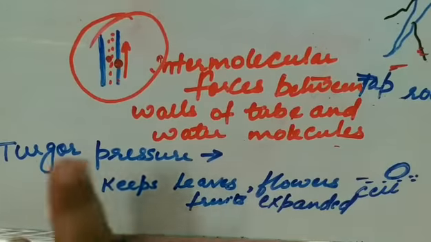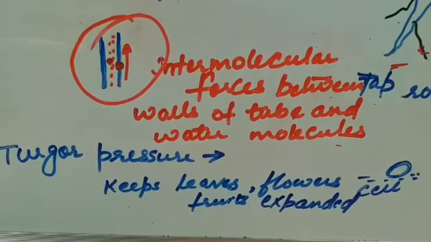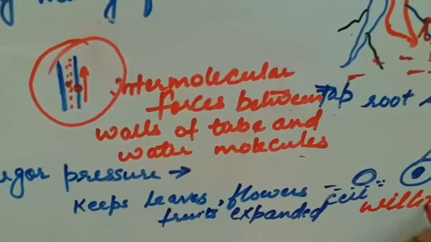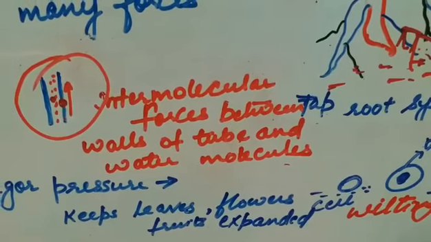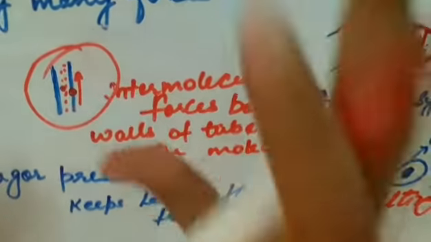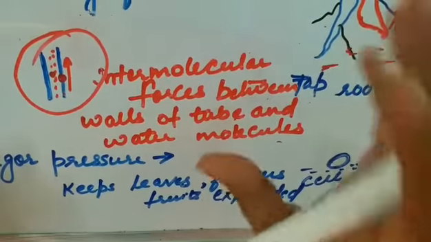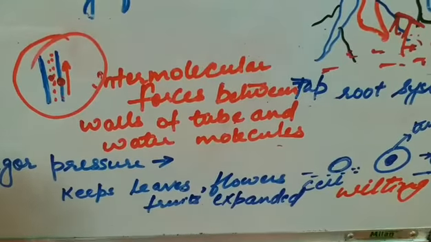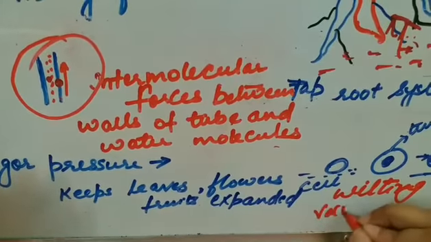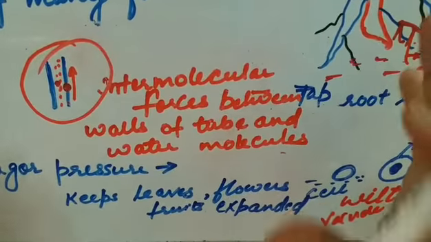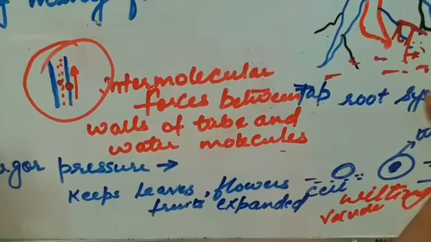In opposition to it, there is a phenomenon known as wilting. That is when there is not much turgor pressure. In the plant cell there is one organelle known as the vacuole. It is a big sac-like structure which is filled with water.